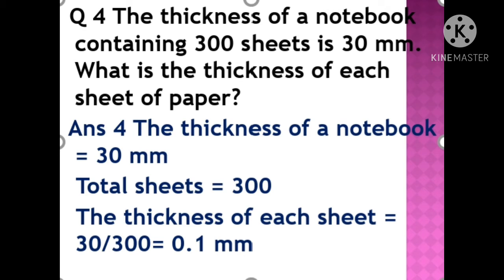Now answer. The thickness of the notebook is given as 30 millimeter, and the total sheets in the notebook are 300. The thickness of each sheet is 30 divided by 300, equal to 0.1 millimeter. So the thickness of each sheet is 0.1 millimeter.